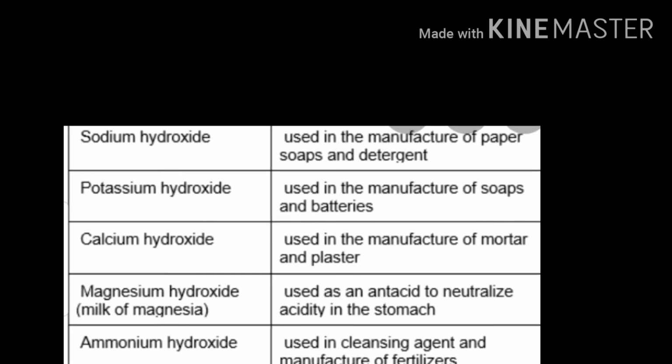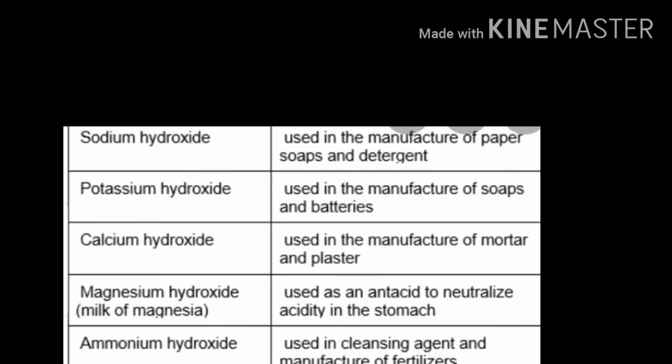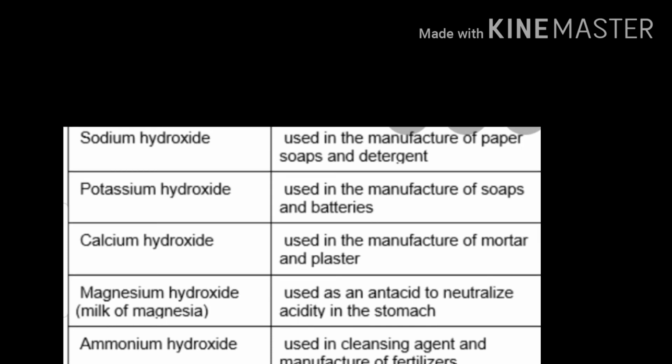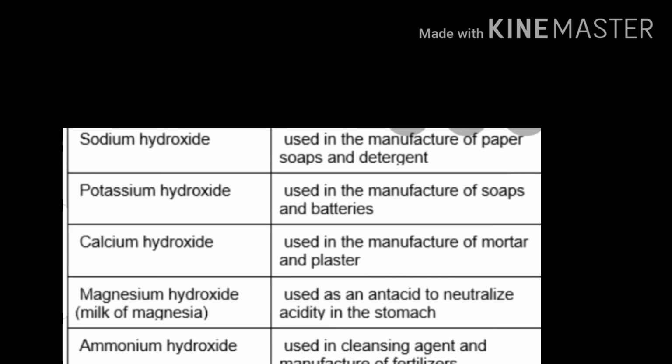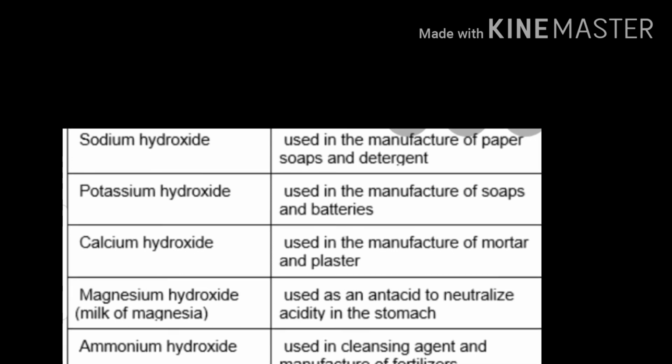Some examples of bases are sodium hydroxide, calcium hydroxide, magnesium hydroxide, that means milk of magnesia, and ammonium hydroxide. Sodium hydroxide is used in the manufacture of paper, soap and detergent.